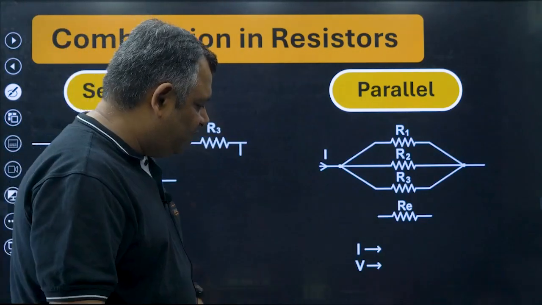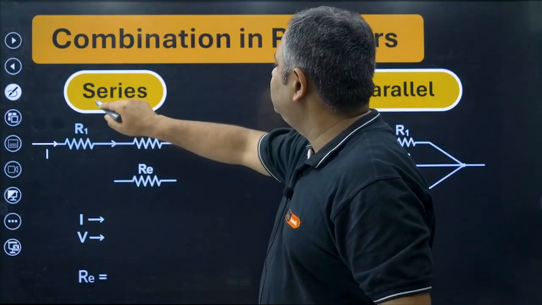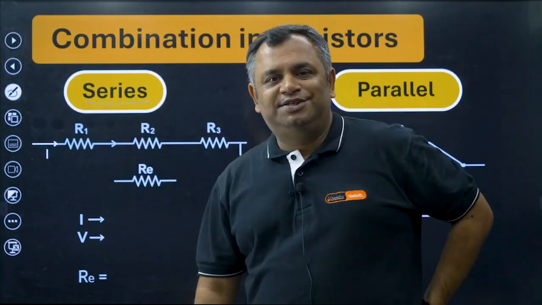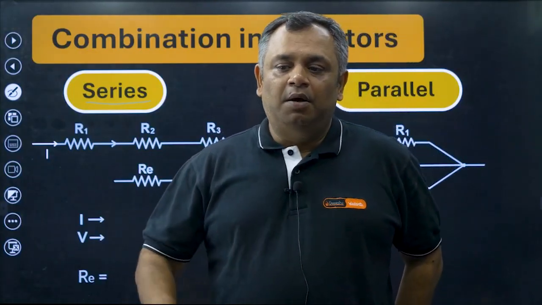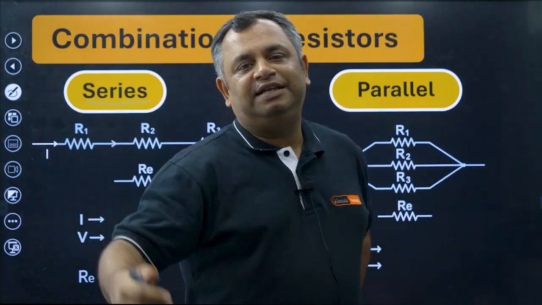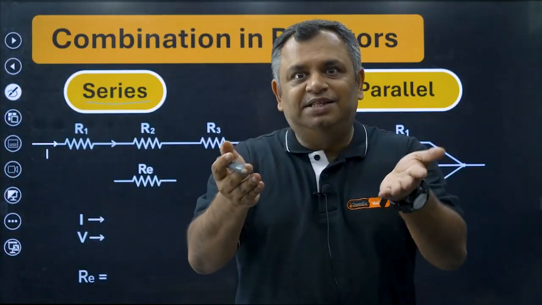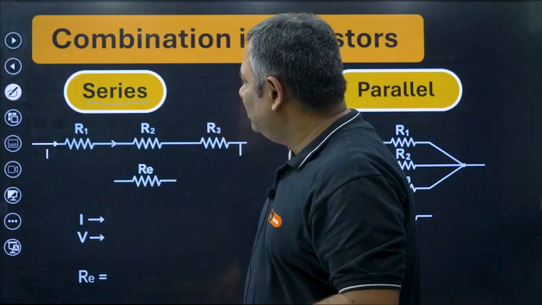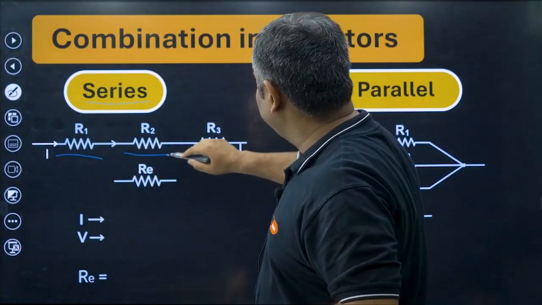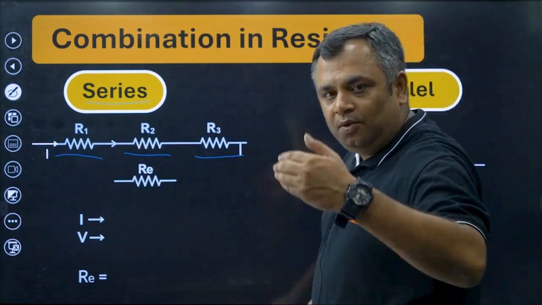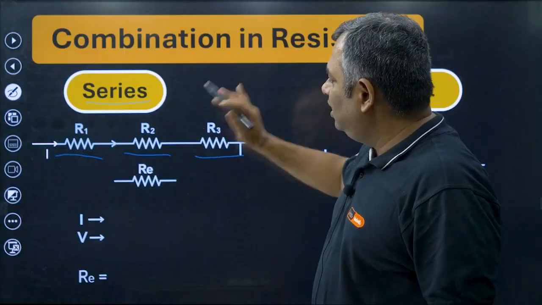Okay. So the first thing that we talk about here is series. First combination is series. So what is series? You have web series. How many of you watch web series? Series is one after another. The episodes come 1 and then 2 and then 3 and then 4. I mean, you watch them one by one. So that is series. Similarly, the resistances are being put in series. One resistance, second resistance and third resistance, one after another. Okay. This is called series.